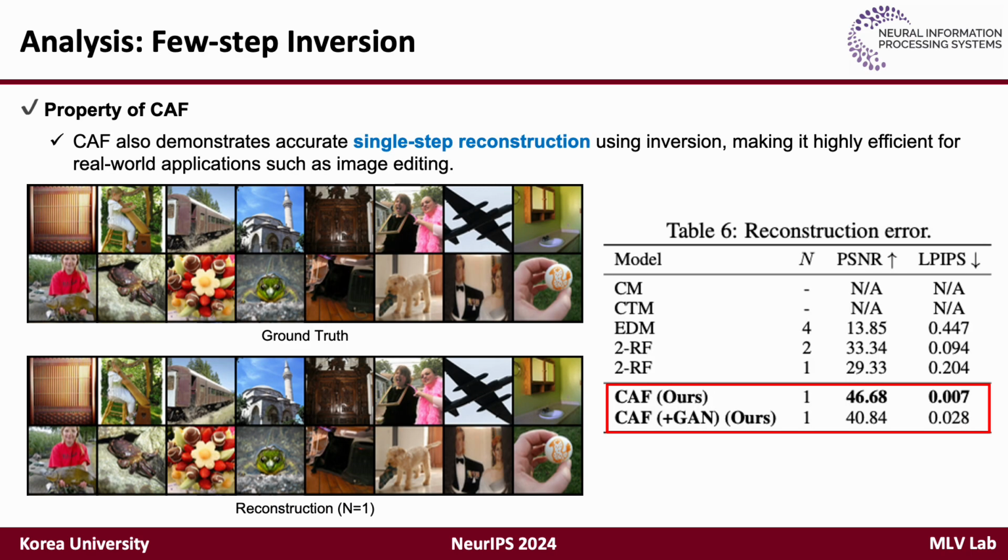An interesting property of CAF is its ability to perform accurate single-step reconstruction through inversion. This capability is highly beneficial for real-world applications such as image editing, where efficient and precise reconstruction is essential. The comparison shown here demonstrates that CAF achieves high-quality reconstructions closely matching the ground truth images in a single step.